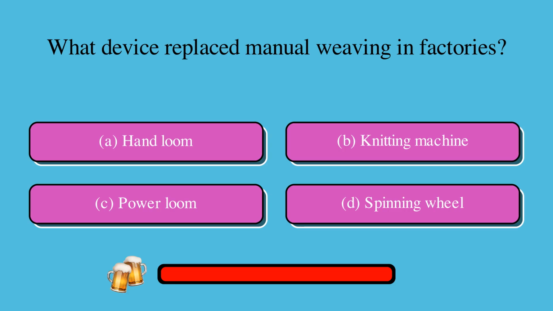What device replaced manual weaving in factories? Is it A. hand loom, B. knitting machine, C. power loom, or D. spinning wheel? The correct answer is C. power loom.